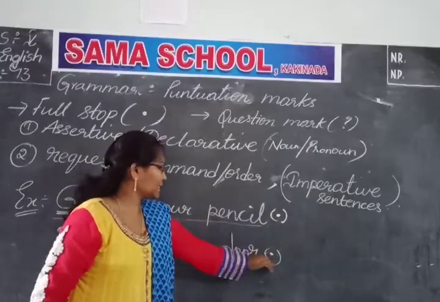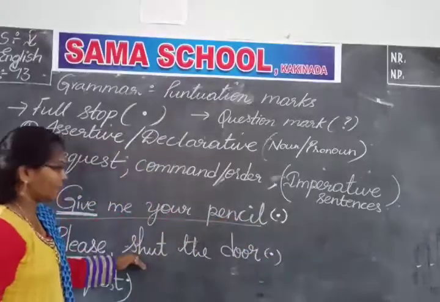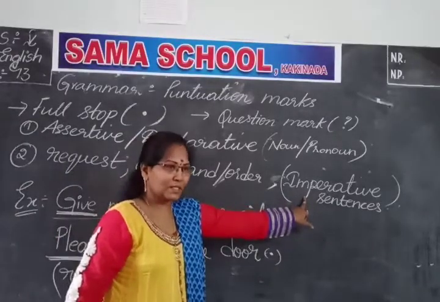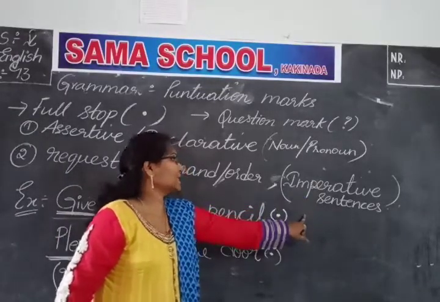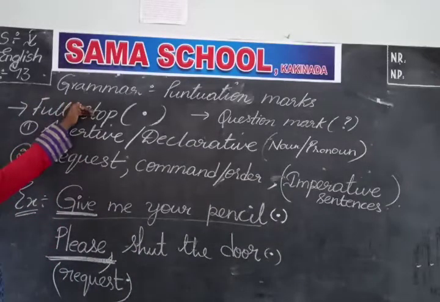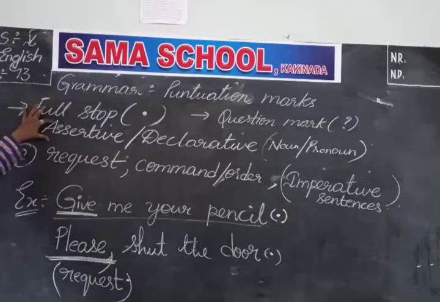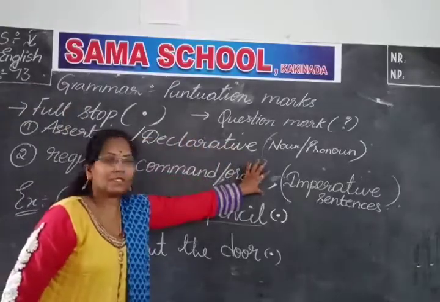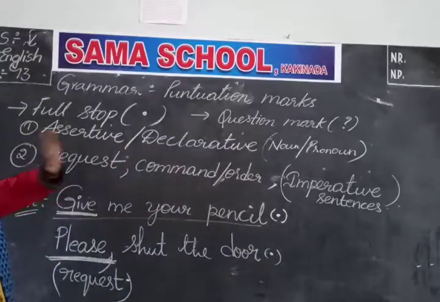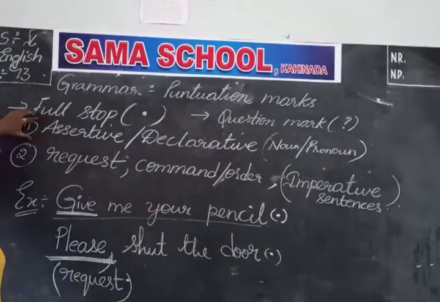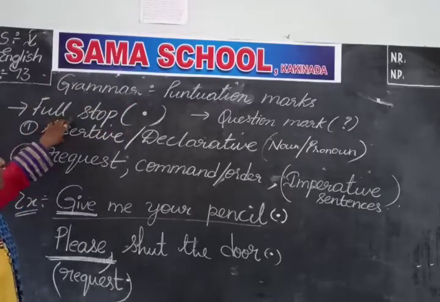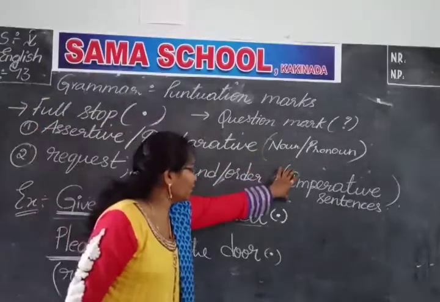So with this, it is clear now. These types of sentences we consider as imperative sentences. With this, it is clear. A full stop you should place with assertive sentences and imperative sentences. Okay, children? Hope you are very much clear. I think I have cleared very clearly. The full stop you should place with an assertive sentence and with an imperative sentence.